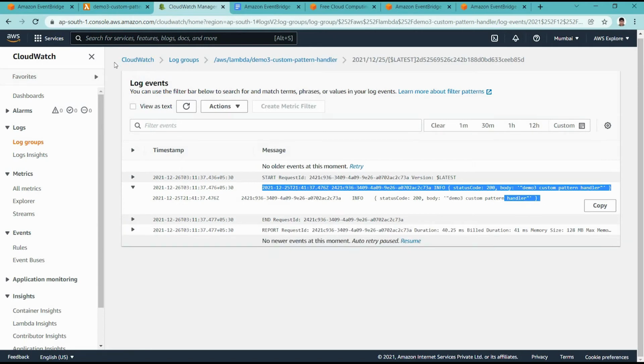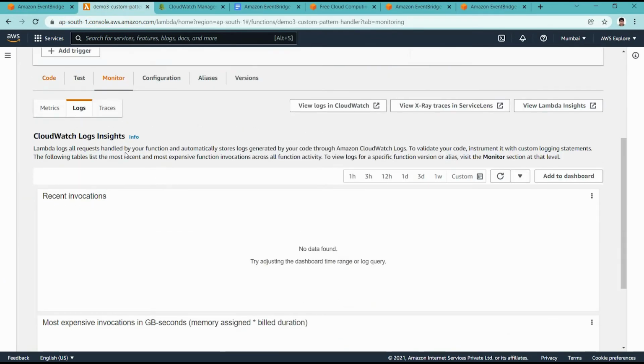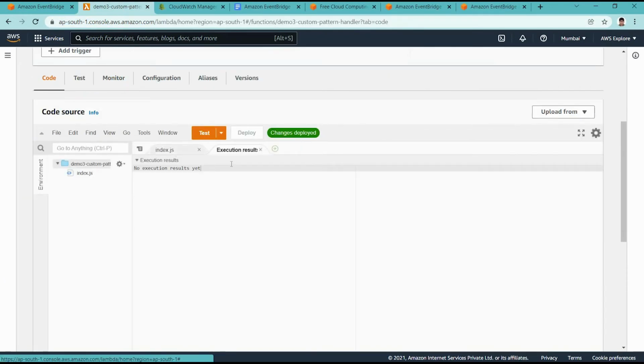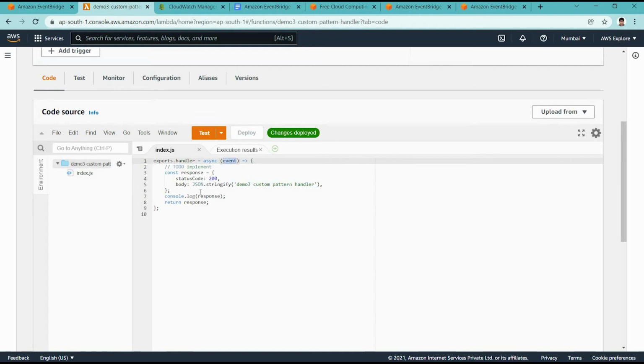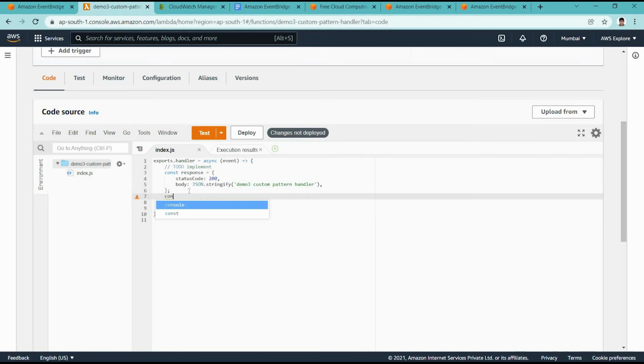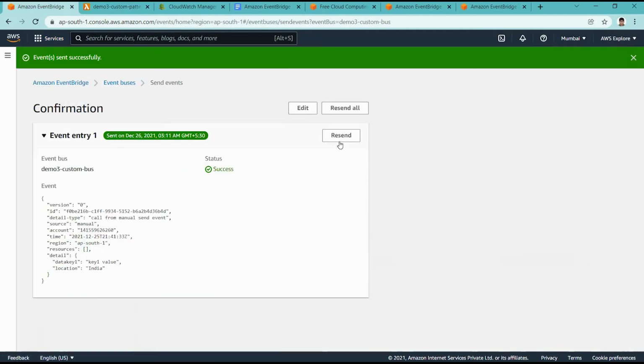Okay, so here we see we are printing that response. We can even go to the code and print the event as well, so we get an idea what we received in the event, right? So here I am printing the event as well, so it will print the data.